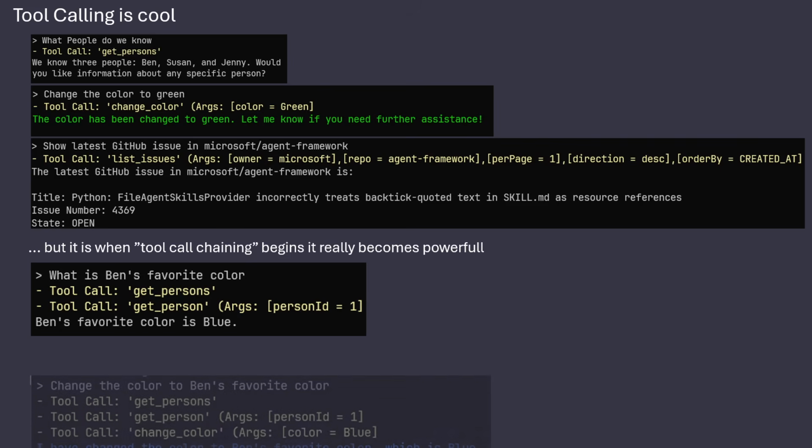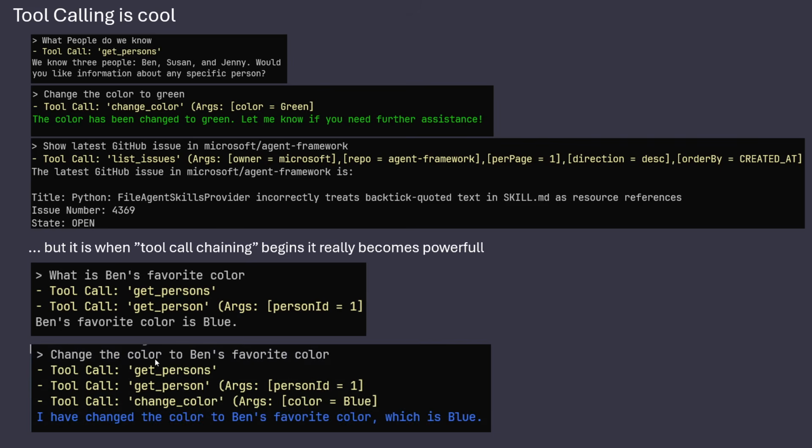And this can go even further, so we can say, change the color to Ben's favorite color. Then we'll go to get persons, get person, and then change color, because it knows that Ben had the favorite color of blue. But we could also say, and use the LLM's world knowledge, set the color to the primary color of the Canadian flag. That would work. It would turn it red. So calling tools is very, very powerful, especially when they do tool call chaining.